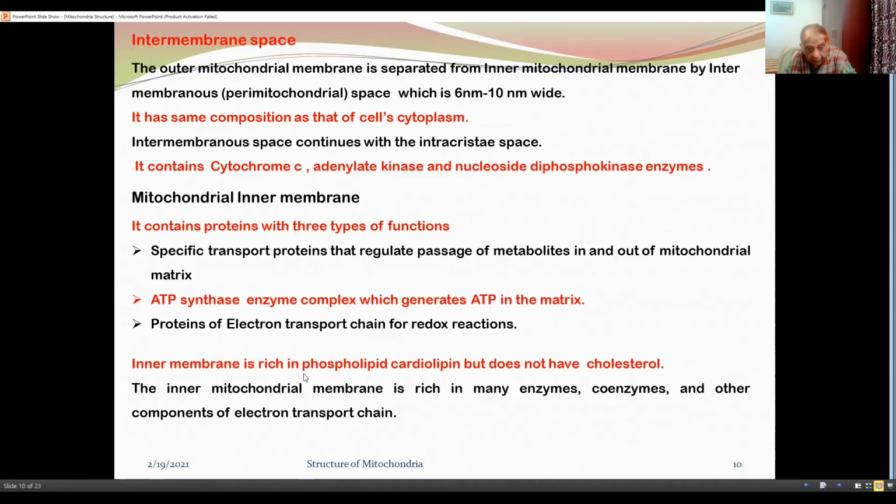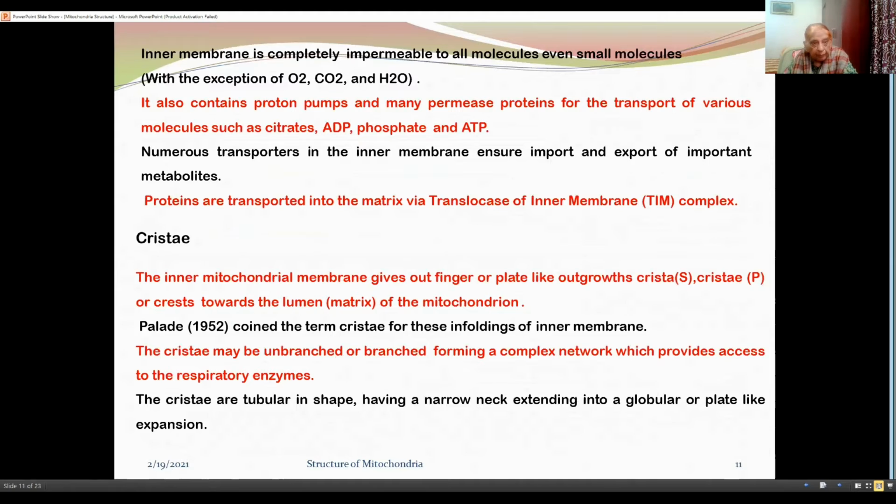The inner mitochondrial membrane is rich in many enzymes, coenzymes, and other components of electron transport chain. Inner membrane is completely impermeable to all molecules, even small molecules, with exception of carbon dioxide, oxygen, and water.